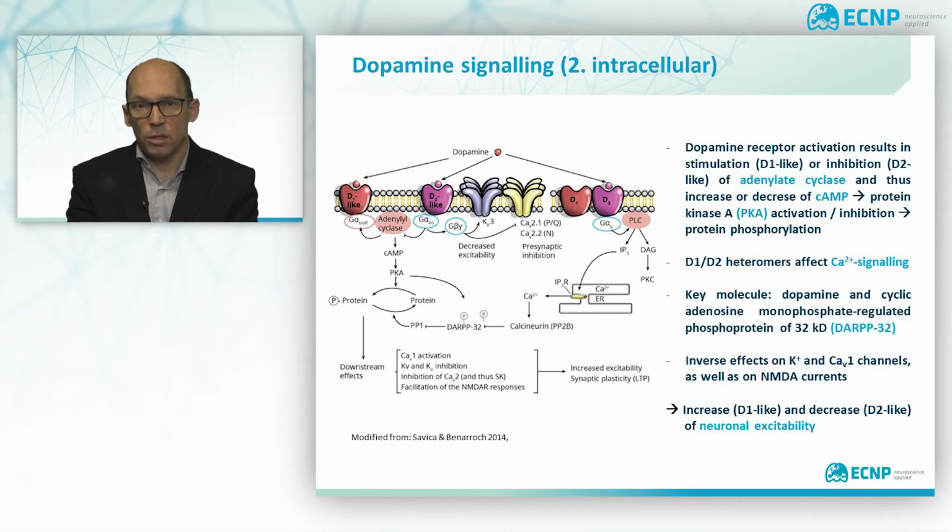Another central molecule is STARP32, which is phosphorylated by protein kinase A and which is inhibiting a dephosphorylating protein called PP1. Ultimately, dopamine receptor activation results in an increase or decrease of neuronal excitability by affecting potassium and calcium channels. D1 and D2 receptors can also dimerize and form heteromers. Their activation then triggers phospholipase C activation, resulting in the formation of IP3 and subsequent release of calcium from the endoplasmic reticulum.